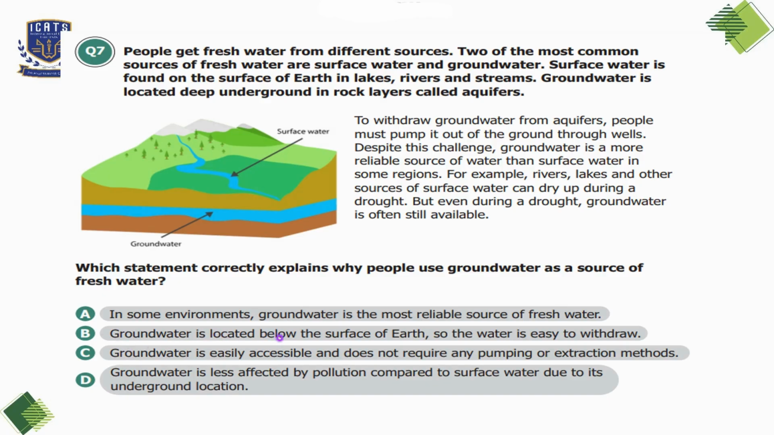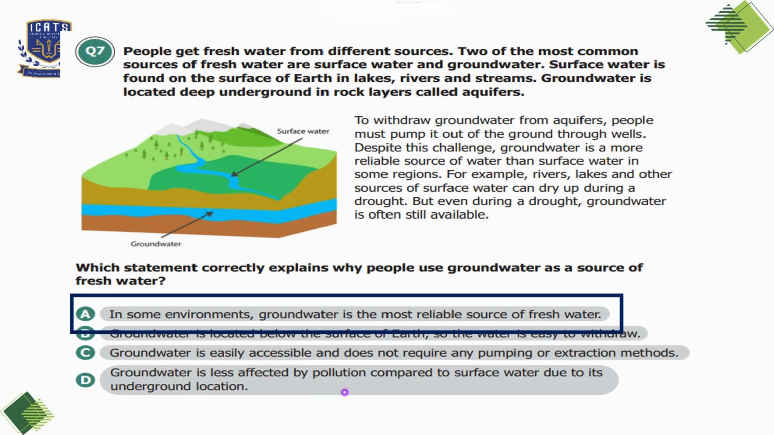Option B. Groundwater is located below the surface of earth, so the water is easy to withdraw, which is not correct, of course. Option C. Groundwater is easily accessible and does not require any pumping or extraction methods, which is not correct. Option D. Groundwater is less affected by pollution compared to surface water due to its underground location, which is also not correct because groundwater can be affected by the factory pollution or some other chemicals as well. So we can choose option A here. In some environments, groundwater is the most reliable source of fresh water.